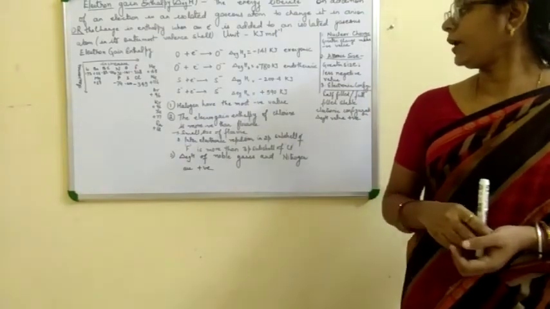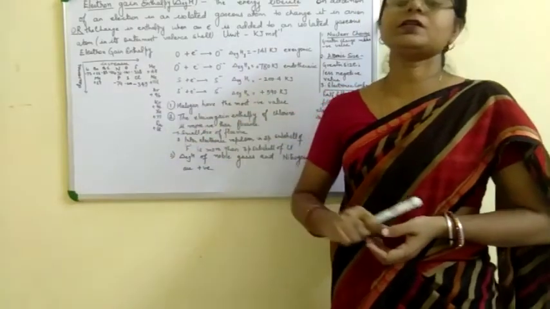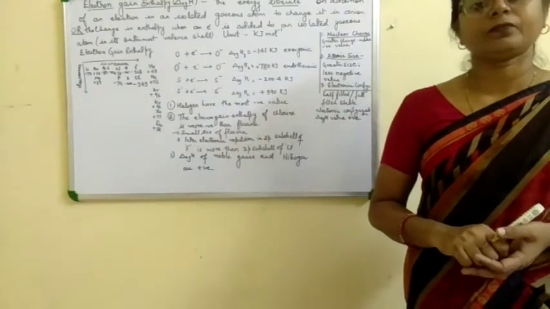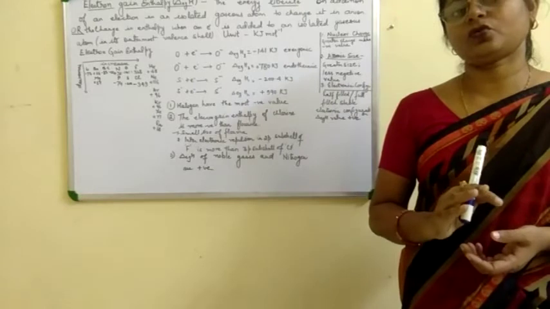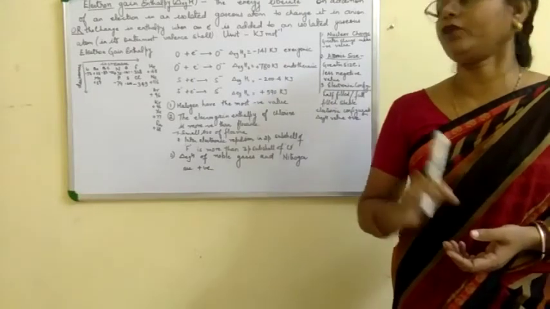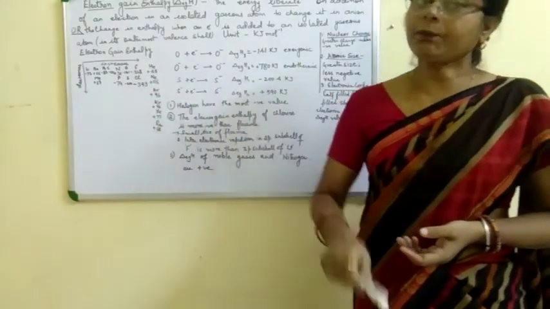The electron gain enthalpy of chlorine is more than fluorine. This is because of the small size of fluorine. In the fluorine atom, the electron enters the 2p orbital, whereas in chlorine the electron enters the 3p orbital.